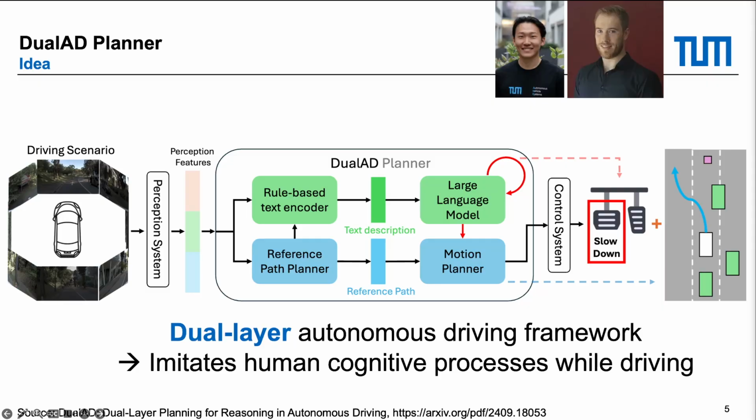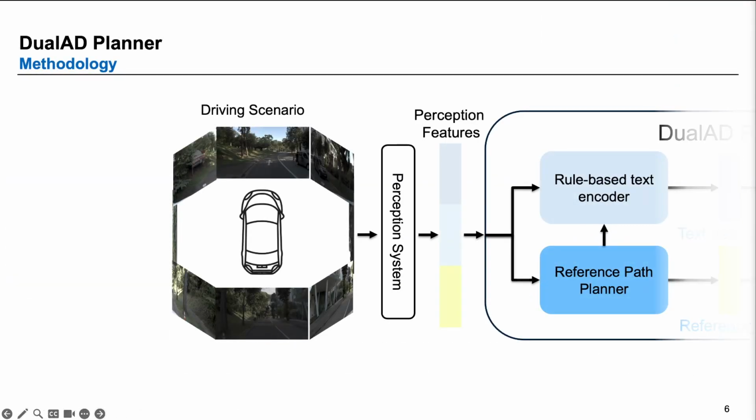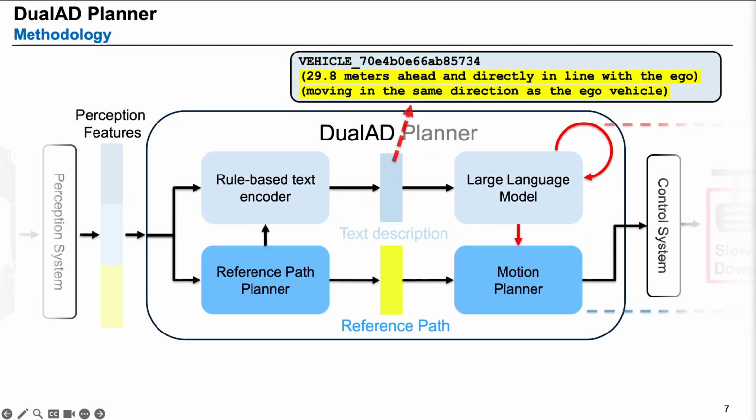How does it work? In our DualAD framework, we are inspired by human driving and set up two different layers. First of all, we need to capture the driving scenario itself. Here, we input the perception results, which include the vehicle's position, heading, speed, camera information, and other obstacles. Then we move into the DualAD part. The bottom layer of DualAD is a classical, rule-based, frame-based motion planner, which is responsible for handling regular driving tasks, such as following the road and calculating a trajectory that is safe and reliable.